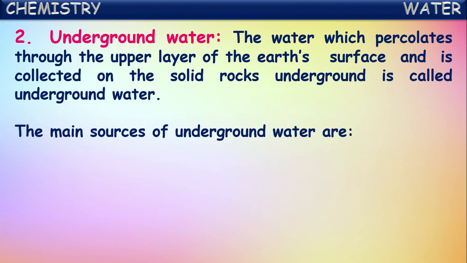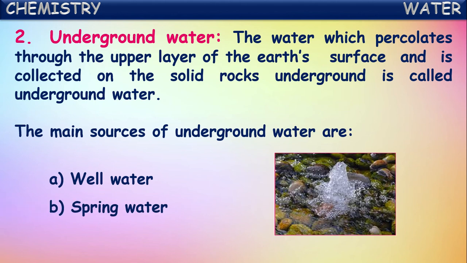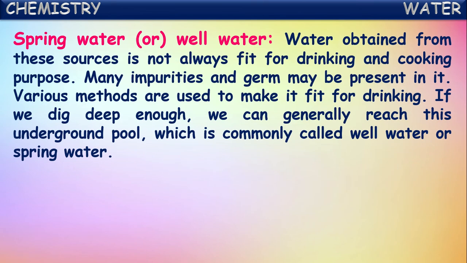So the main sources of this underground water are well water and spring water. These two are the main two sources of underground water. What are those? One is well water, the other one is spring water. So water obtained from these sources like a well and a spring is not always fit for drinking and even for cooking also, because many impurities and germs may be present in it. Various methods are used to make it fit for drinking.